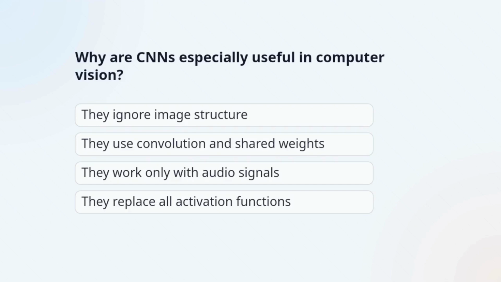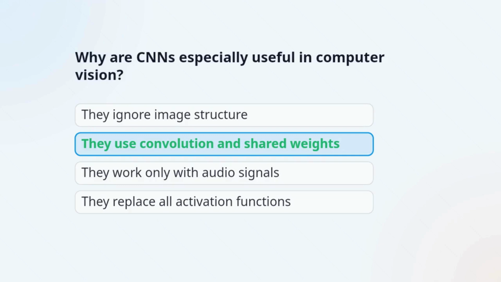Question 2. Why are CNNs especially useful in computer vision? The correct answer is, they use convolution and shared weights. CNNs exploit spatial patterns in images through convolution, weight sharing, and pooling.